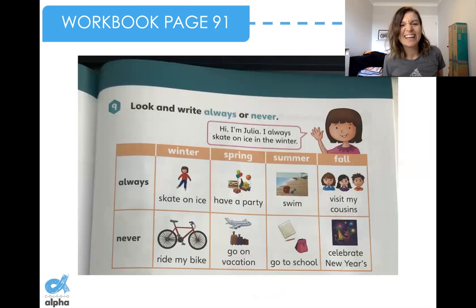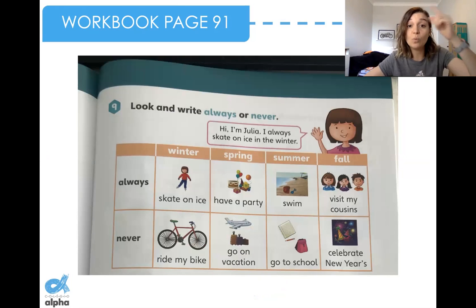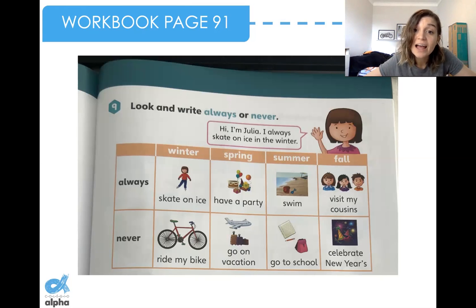Perfect. Now let's go to workbook page 91, on the next page. Here it says, look and write always or never. And there is a girl. Let's read what the girl is saying. Let's read together. 1, 2, 3. Hi, I'm Julia. I always skate on ice in the winter.